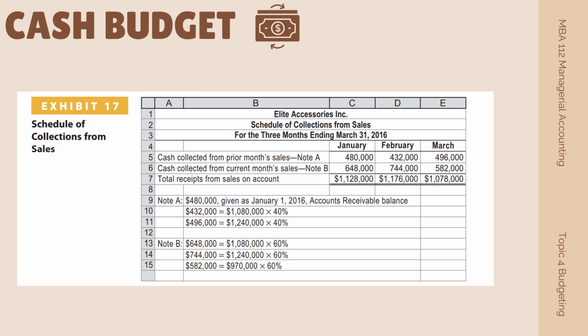Using this table, this is the schedule of collections from sales for Elite Accessories for all 3 months. To simplify, it is assumed that all accounts receivable are collected and there are no cash sales.